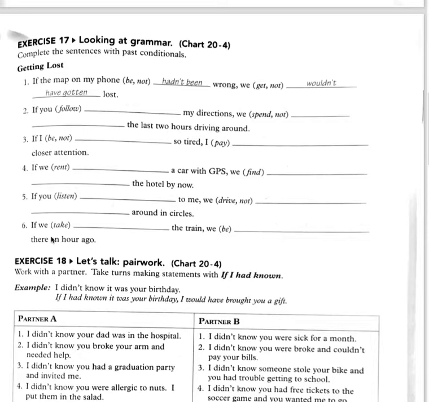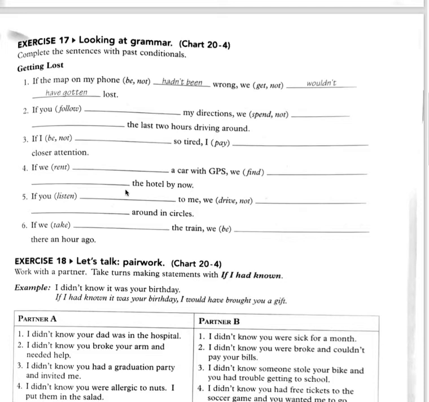Okay, number 4. If we, past perfect, had rented a car with GPS, we, the result clause, would have found, would have and then the past participle, would have found the hotel by now. Number 5.